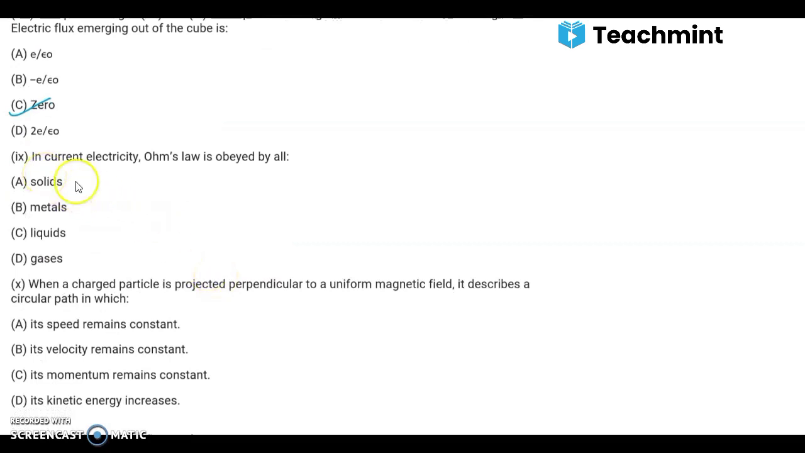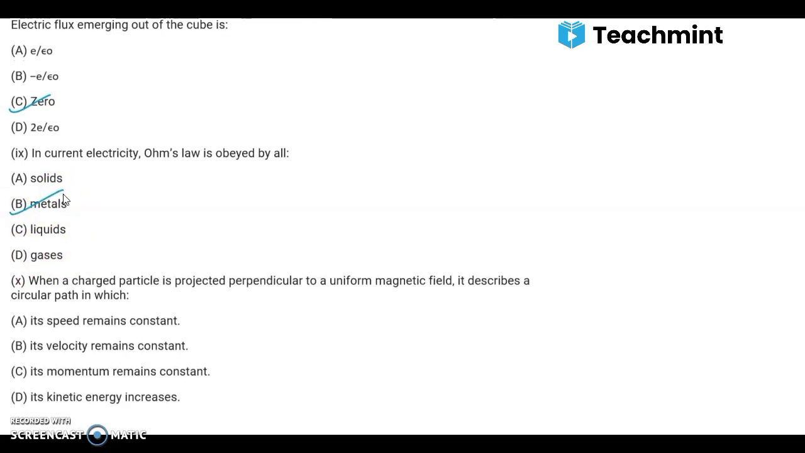In current electricity, Ohm's law is obeyed by all: A. Solids, B. Metals, C. Liquids, and D. Glasses. Answer is B. Metals. Metals always obey Ohm's law.